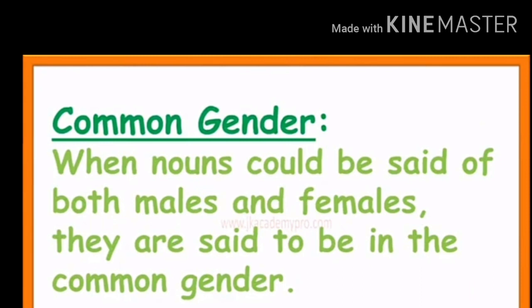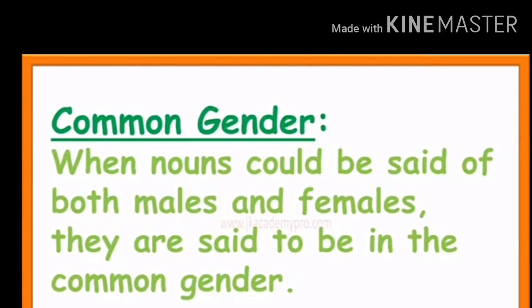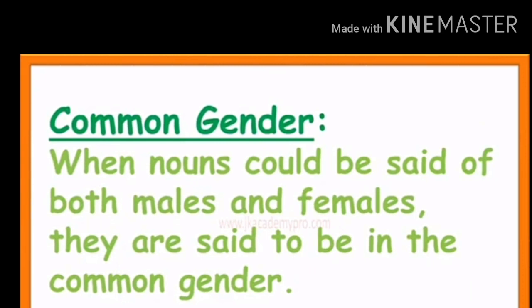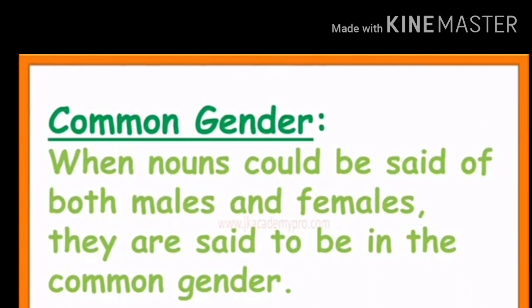Okay, let's move ahead with the third type of gender, which is common gender. When nouns could be said of both males and females, they are said to be in the common gender. This is similar to common noun, students. It is a general name given to either male or female. For example, mother, father, grandfather, grandmother, these are the common names given to male or female. It is not a proper name. It is not a particular name given to that person. It is a common name. So, it is a common gender.